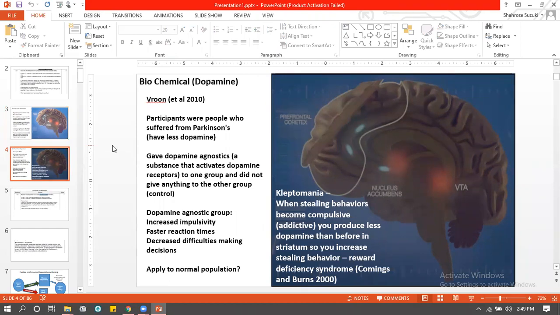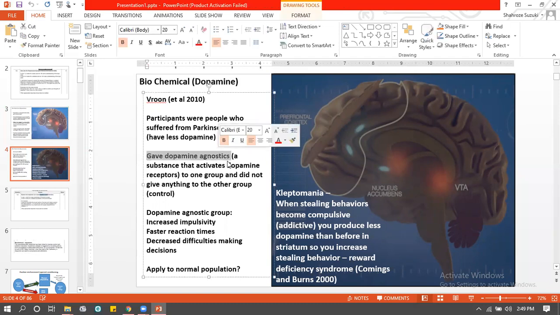Everyone knows that the reason behind Parkinson's is that people have less dopamine. So what is the solution? You give them medicine that increases their dopamine, right? Makes sense. So what Vroom does is he gives one group dopamine increasing medicine, and the other group gets nothing. So one group will have no medicine, and the other group will have a dopamine increasing medicine.